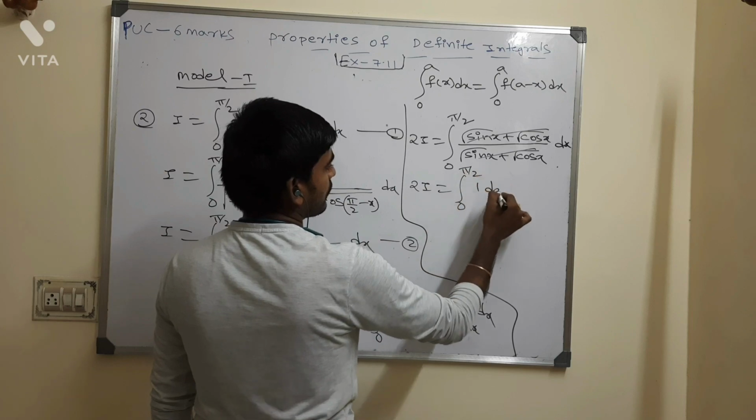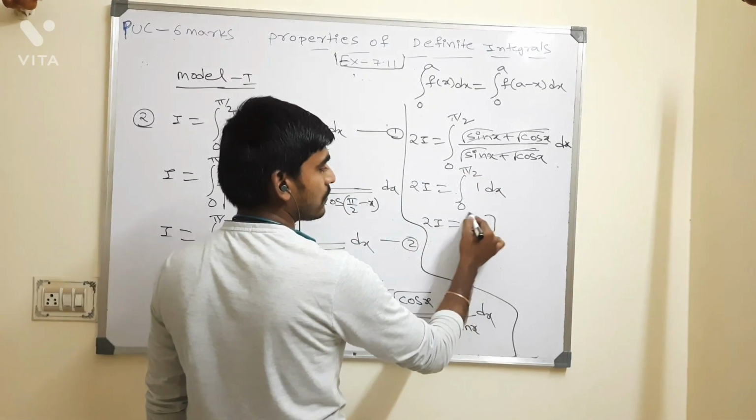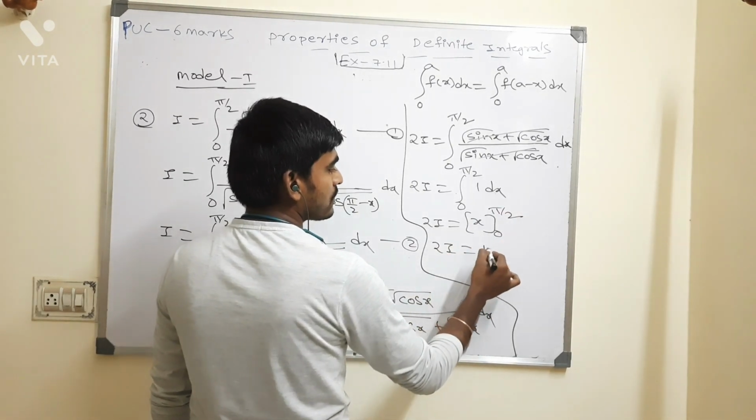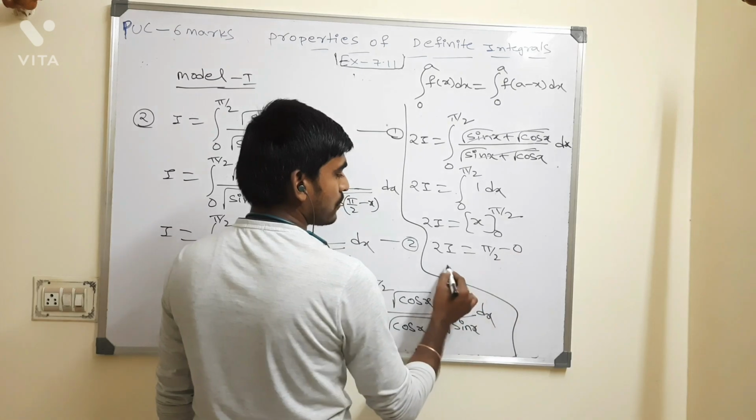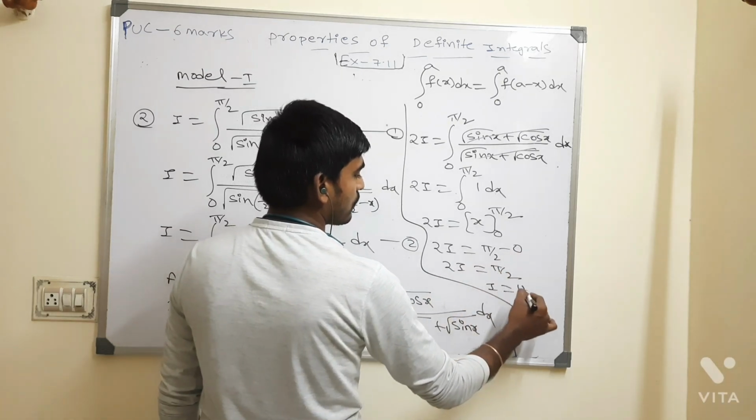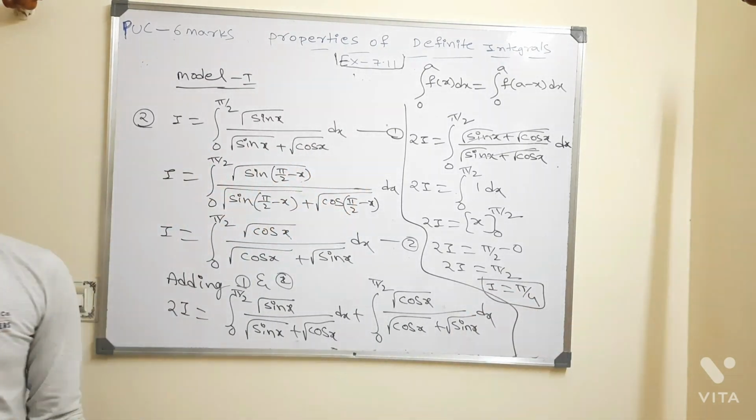So from 0 to pi by 2, 1 dx. 2I is equal to the integration of 1 dx, which is x, with limits 0 to pi by 2. 2I is equal to pi by 2 minus 0, so 2I is equal to pi by 2. Then I is equal to pi by 4. That's it.